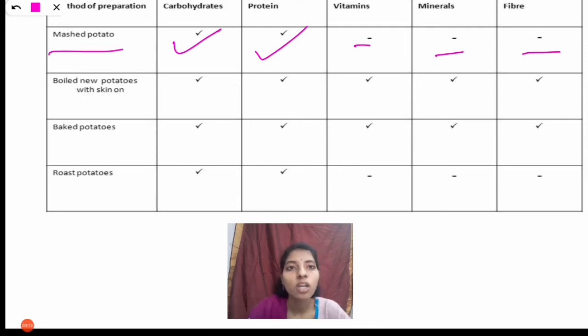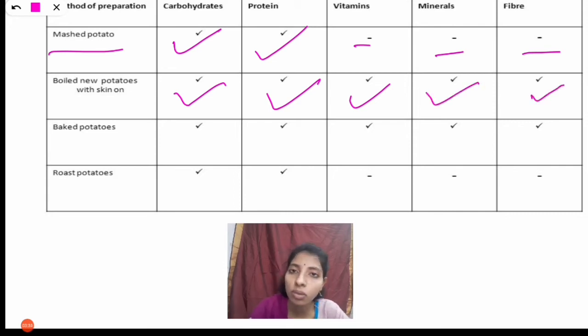And next one is the boiled new potatoes with skin on. In that, carbohydrates will be present, proteins will be present, vitamins will be present, minerals will be present and fiber is also present.